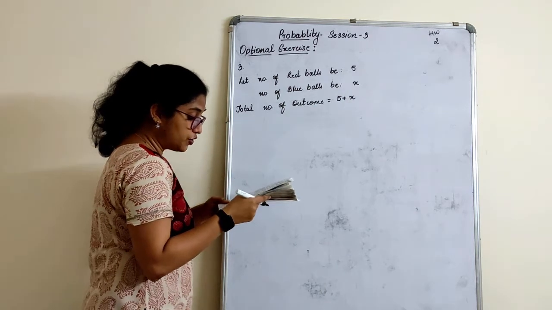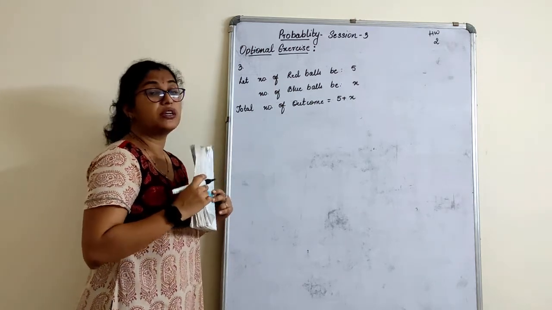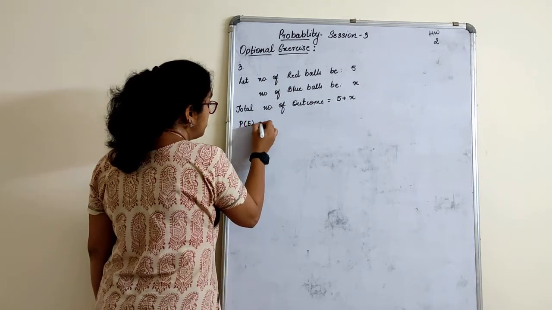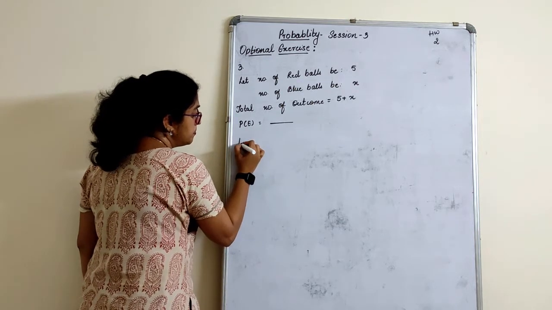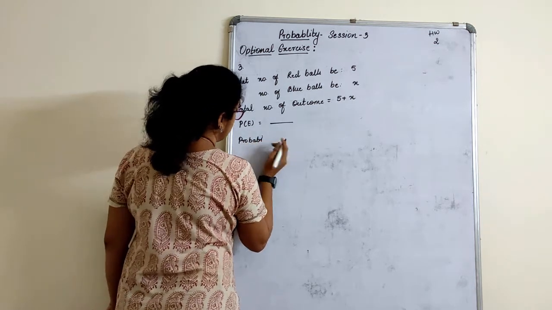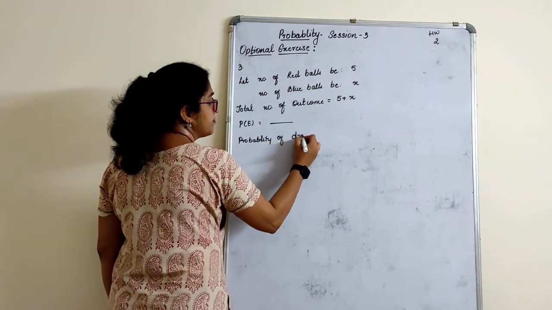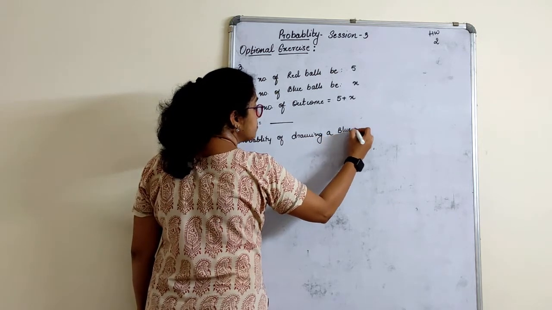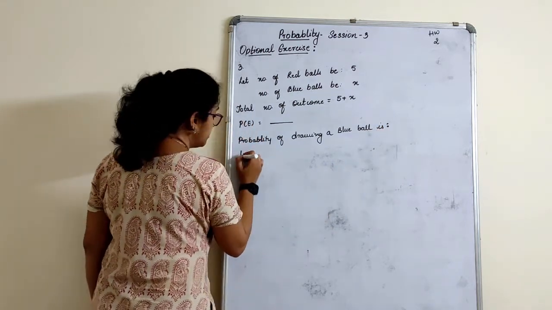If the probability of drawing a blue ball is double the probability of a red ball, first of all I should know the probability of drawing a blue ball. First write the formula. Probability of an event is equal to... Probability of drawing a blue ball is, what will it be?